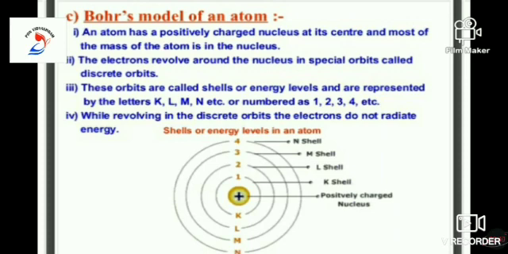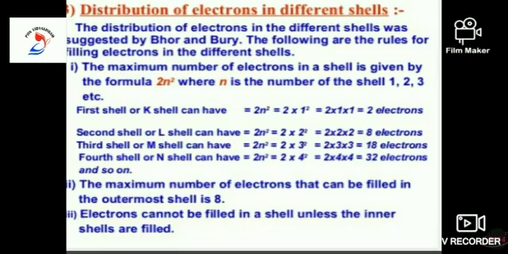An atom has a positively charged nucleus at its center and most of the mass of the atom is in the nucleus. The electrons revolve around the nucleus in special orbits called discrete orbits. You can see in this picture the circular orbits. These orbits are called shells or energy levels and are represented by the letters K, L, M and N. And each shell has its own number of electrons.